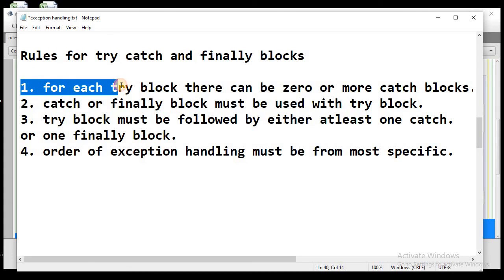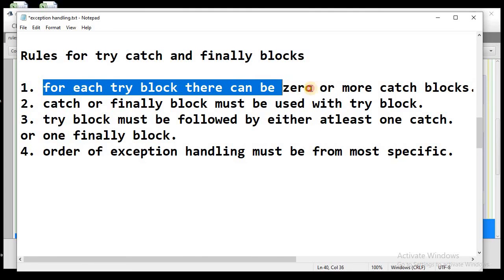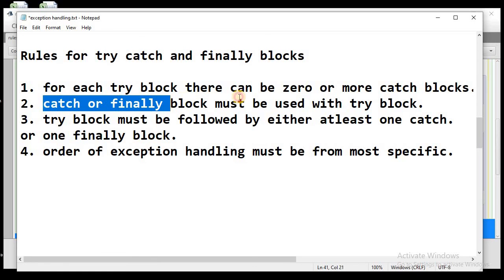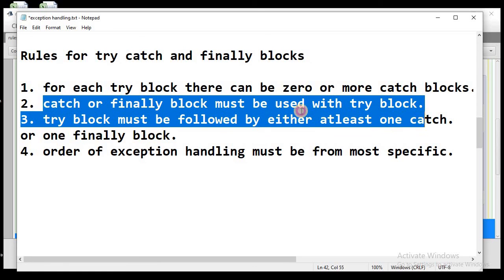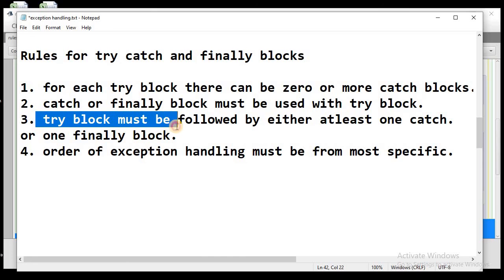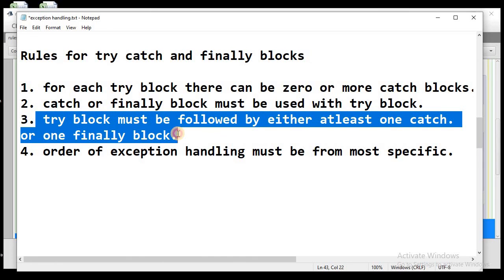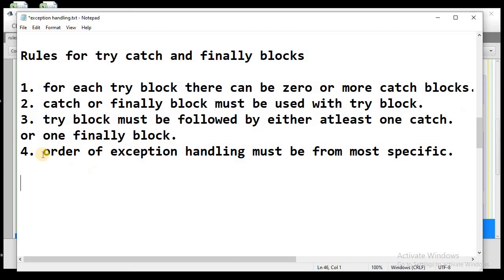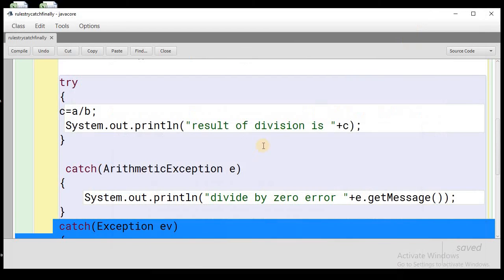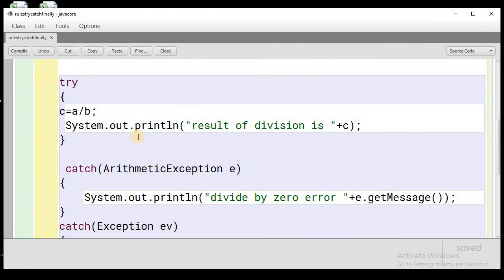So the first rule was that for each try block there can be 0 or more catch or finally blocks. Then, catch or finally block must be used with try blocks. Then, the try block must be followed by either at least one catch block or one finally block. And in the last, the order of exception handling must be from most specific to generalized. So that's it for today's lecture. I hope you have understood the lecture.